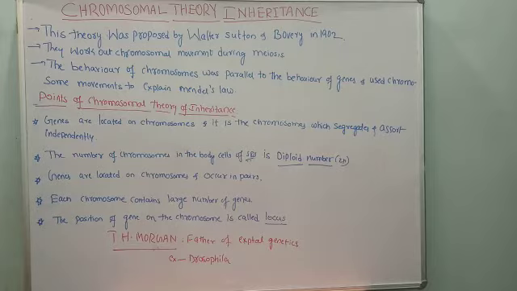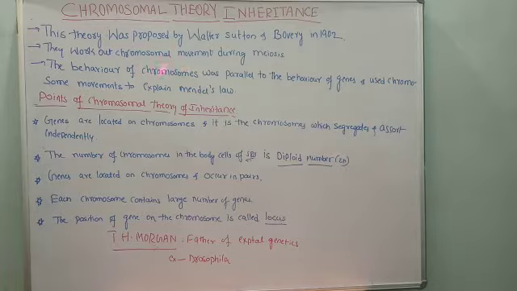When they were working in a laboratory, they were studying the meiosis cell division, and while studying meiosis, they observed the movement of chromosomes. Because of the advancement in the microscope, Mendel's theory was rediscovered by these two persons, and they observed the movement of the chromosomes.